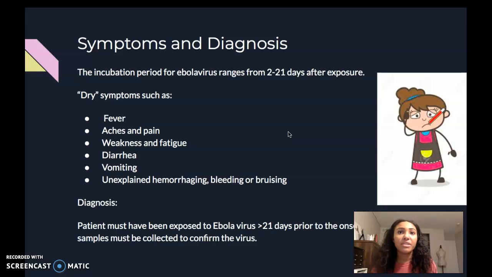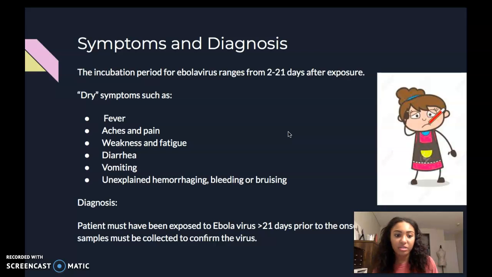And Ebola is oftentimes hard to treat or is also misdiagnosed due to early signs being really vague. You have things such as headache, fever, and weakness, and they're not really specific to Ebola virus. So a lot of times Ebola virus has a differential diagnosis of yellow fever or malaria or other bacterial diseases. And the symptoms as Ebola virus progresses include fever, aches and pains, weakness and fatigue, diarrhea, vomiting, and unexplained hemorrhaging.